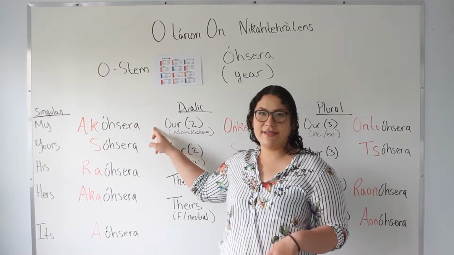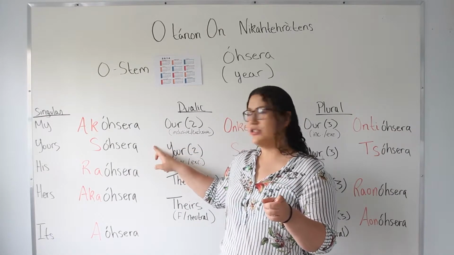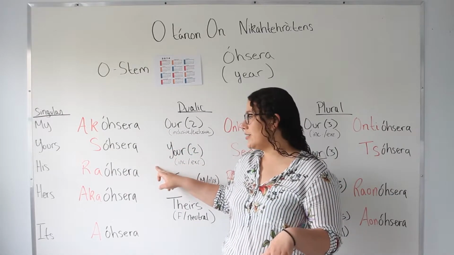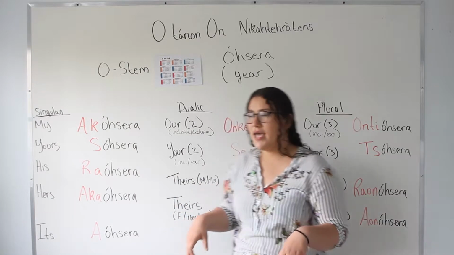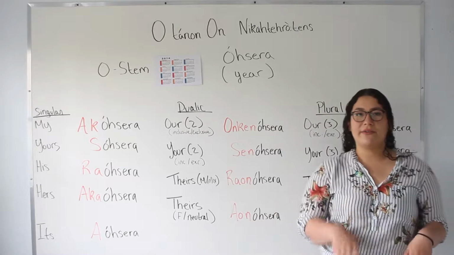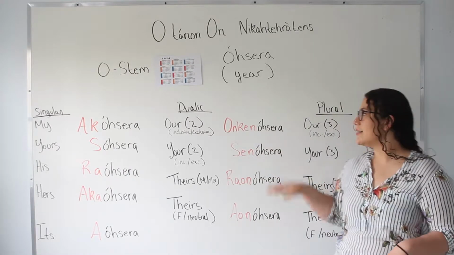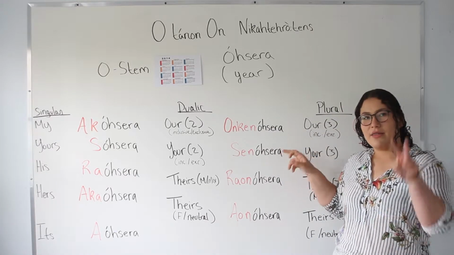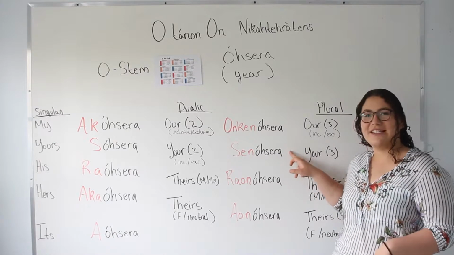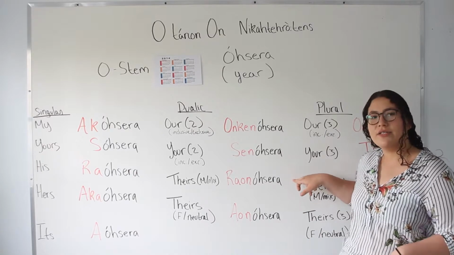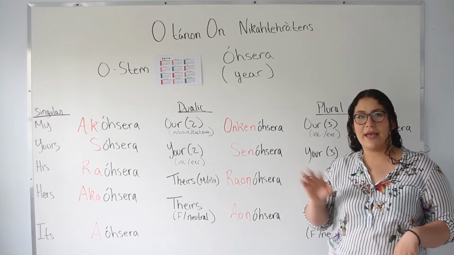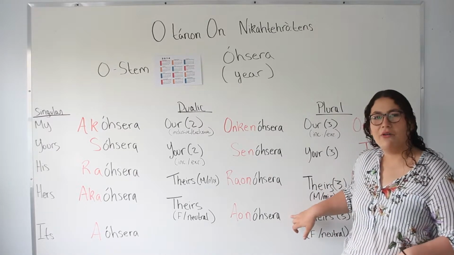So my year is agosera, your year, zosera, his year, raosera, her year, agosera, its year, aosera. And then dual, it doesn't matter if it's mine and yours or mine and someone's, ungenosera. You guys' two's year, zenosera. Them two males or a male and a female, raunosera. Those two females or a cat and a girl or two cats, aunosera.